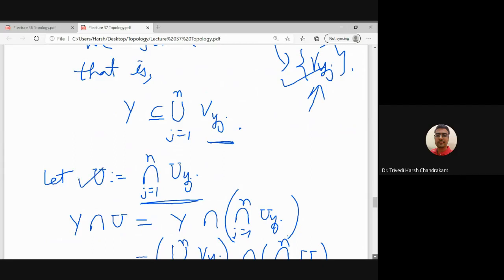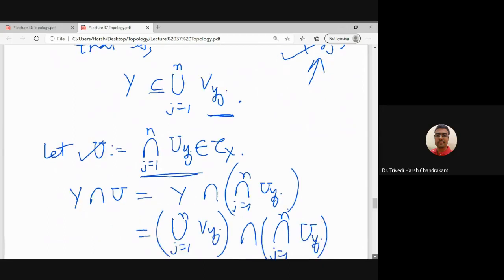Since each Uyj is open in X, this intersection is also open in X, so it is an element of the topology on X. So U is an open set. I want to show that U is a subset of X minus Y, and therefore we need to show that Y intersection U is a null set.